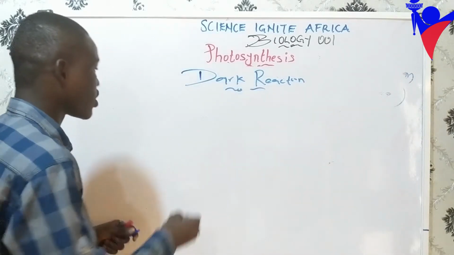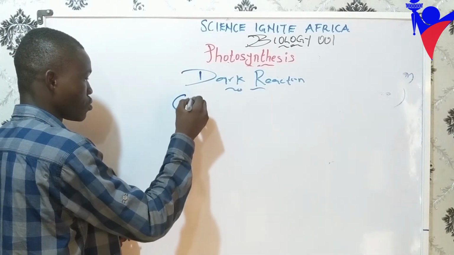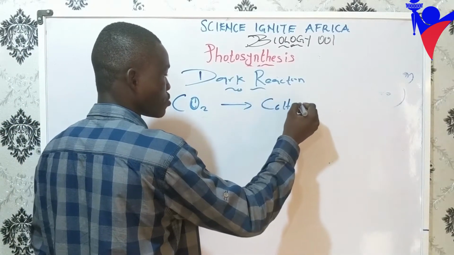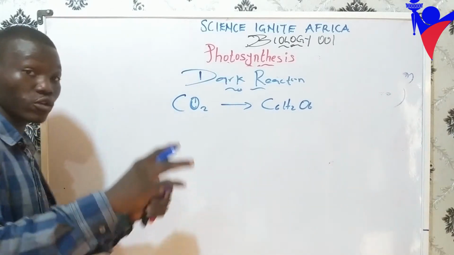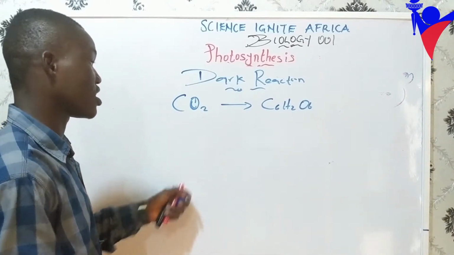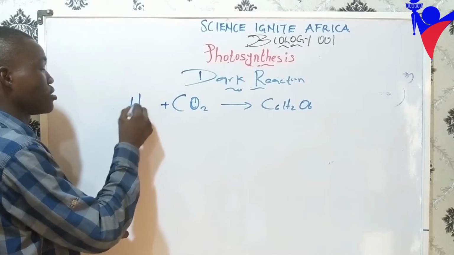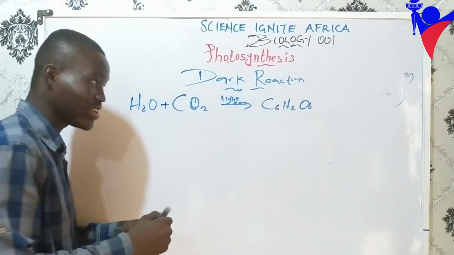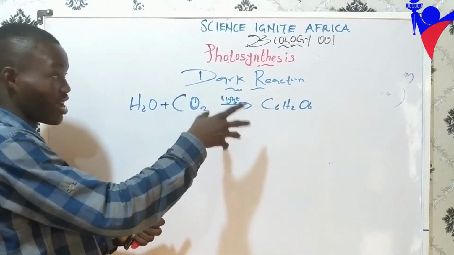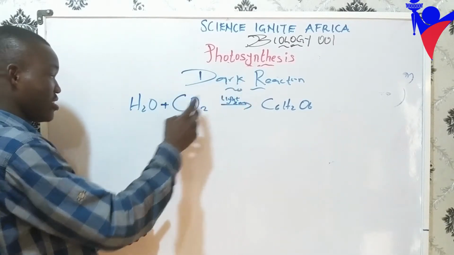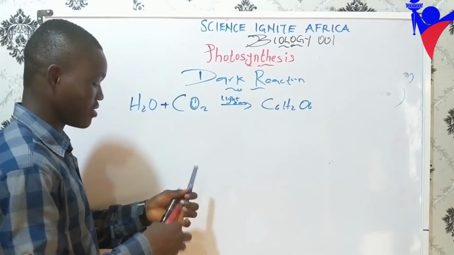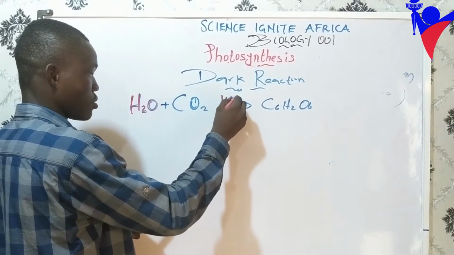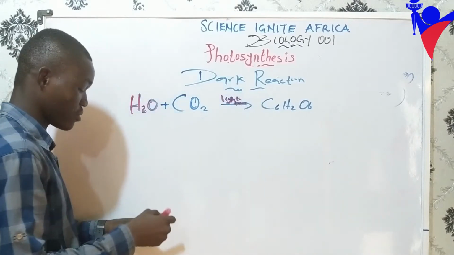What we are doing is converting CO2 to glucose. So if you want to write your full reaction for photosynthesis, you say CO2 plus water, right? Don't forget, you say light energy. So you can see where the other reactant is coming from. Light energy and H2 are coming from where? Let me write it in red. It's coming from the light reaction. So light energy is coming from the light reaction.